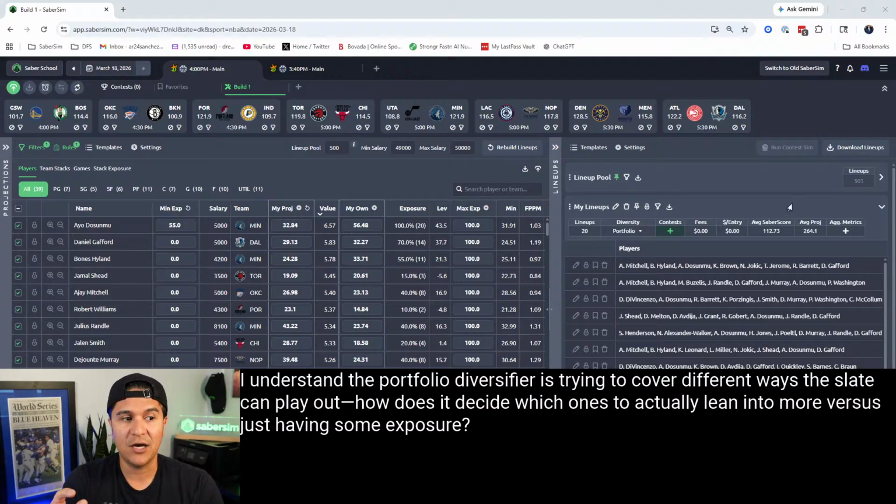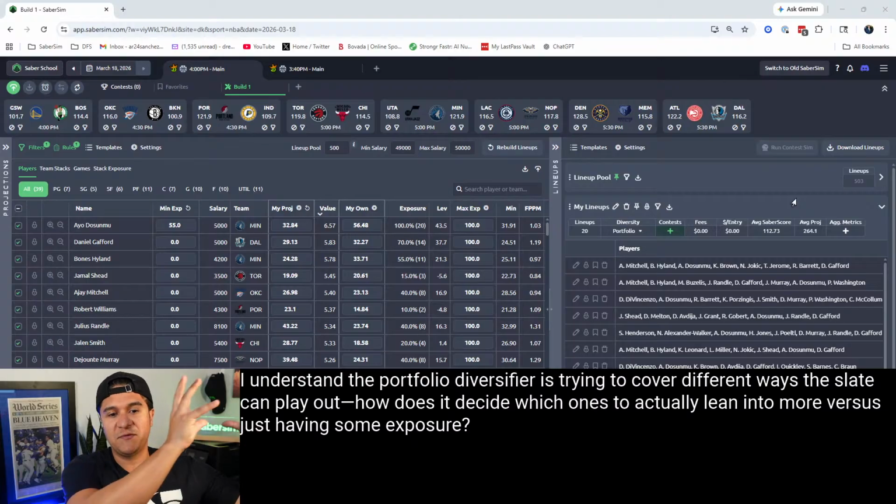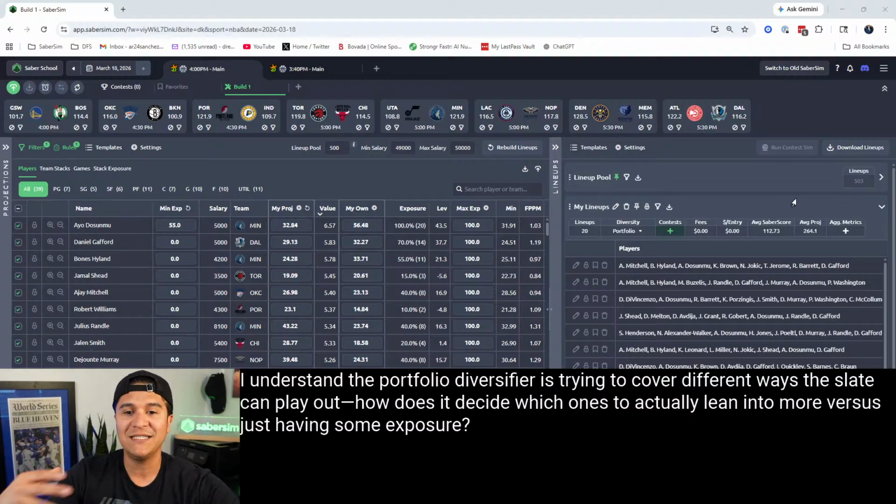This decision about which lineups to choose, which exposures to give, this part comes from that contest sim aspect. So the building comes from the slate simulations. The lineups that get chosen come from the contest simming aspect. Hey, how are your lineups performing when we put them up against lineups that we think the rest of the users in your contest are going to play? That is how the portfolio diversifier decides which lineups to actually give you.